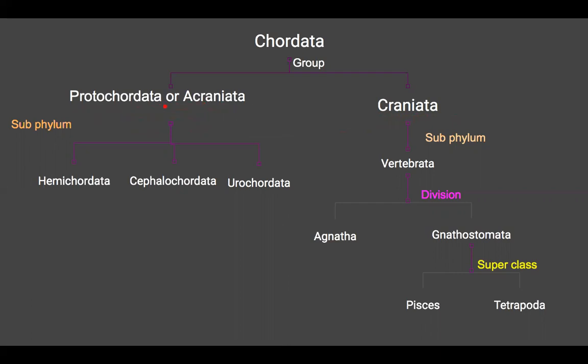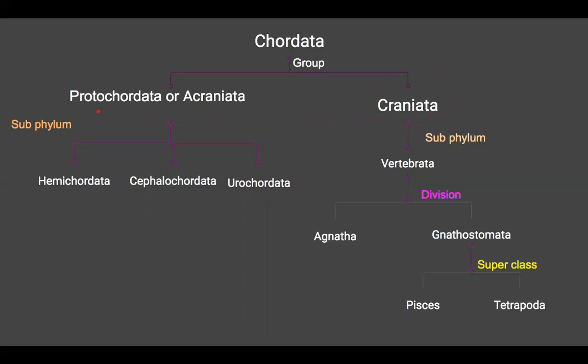Protochordata means, proto means very primitive. So very primitive types of chordates come under the group of Protochordata or Acraniata. And the well developed chordates, they are advanced, or the higher chordates, they come under this group Craniata.